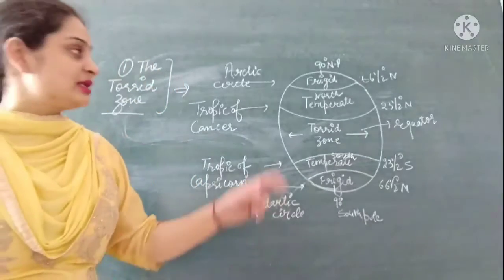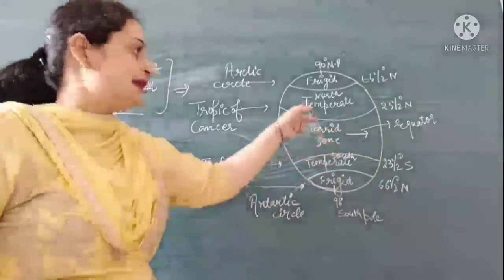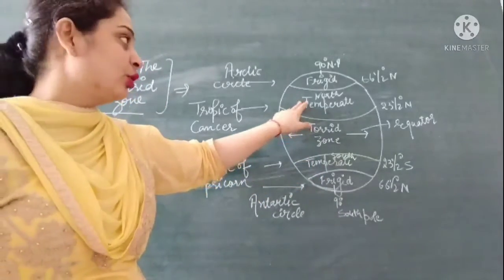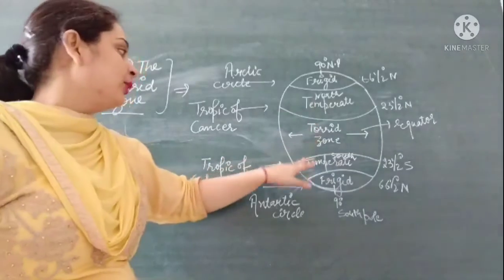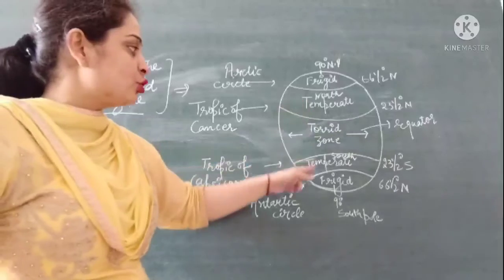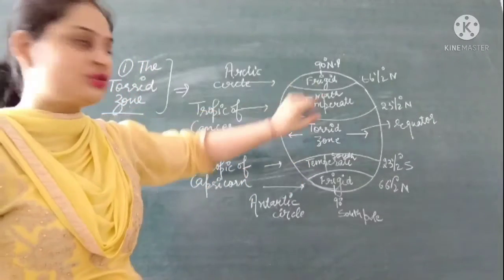Now we will discuss our second climatic zone, which is the temperate zone. Here you can see that there is a north temperate zone and a south temperate zone. These zones lie between the torrid zone and the frigid zone.